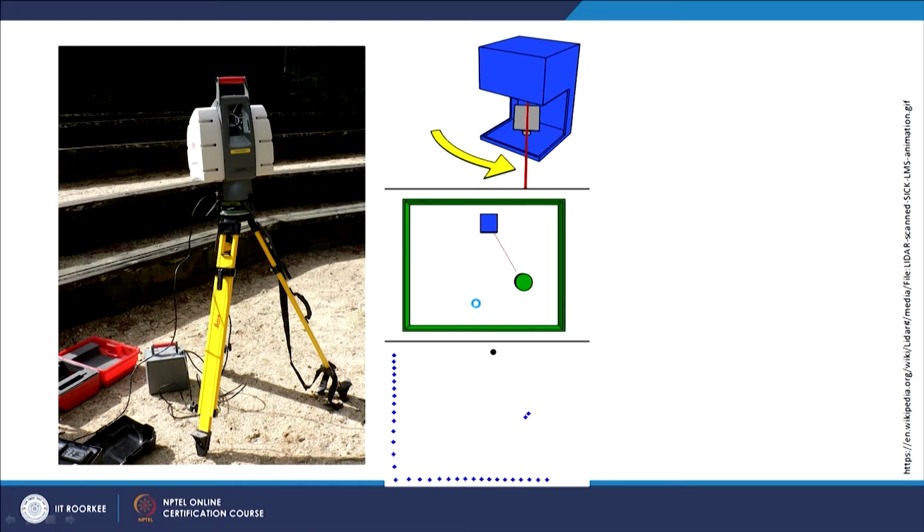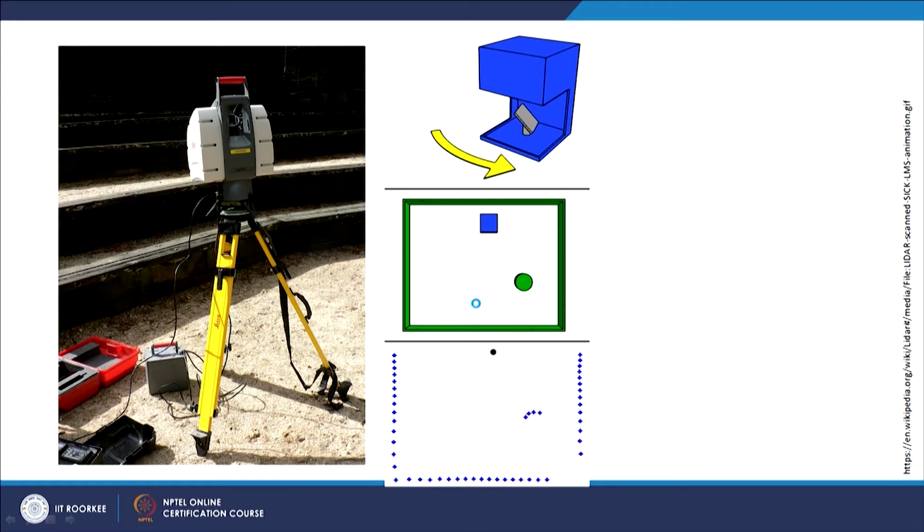This is on a tripod, and if you put it in front of a mountain slope or a landslide, in a few minutes' time it can scan every part at a very high resolution, even if it is covered with vegetation. And through the processing, which we will be seeing, the effect of vegetation can be removed, because it records not only the top of the vegetation but the ground surface as well.